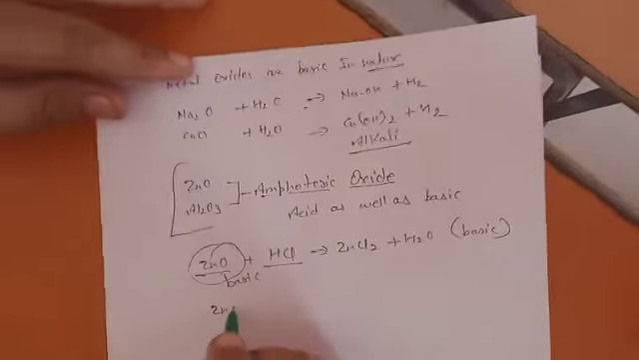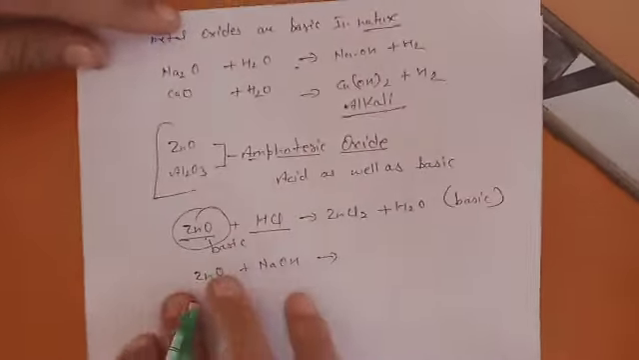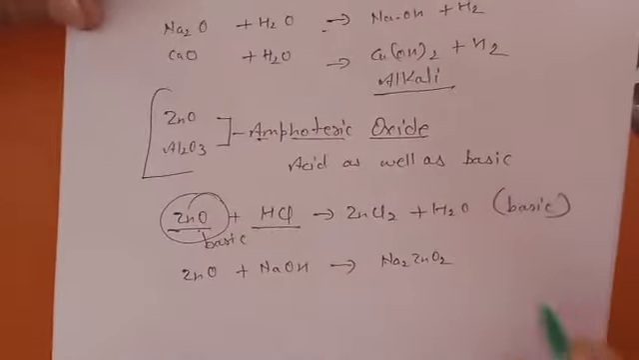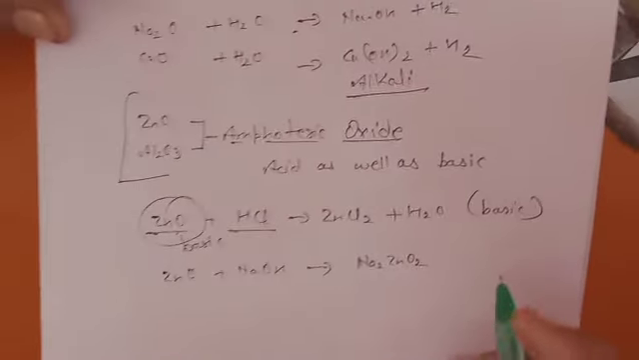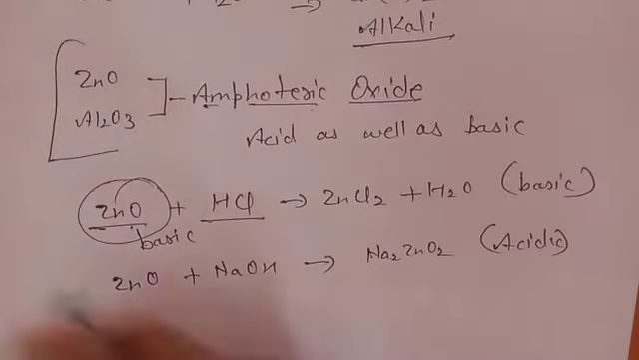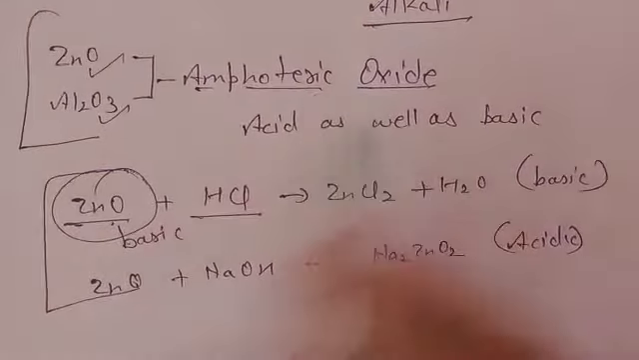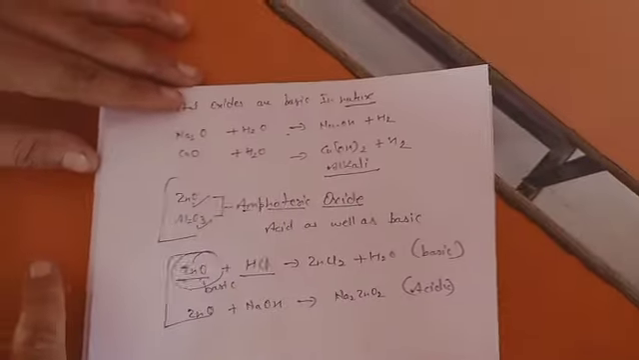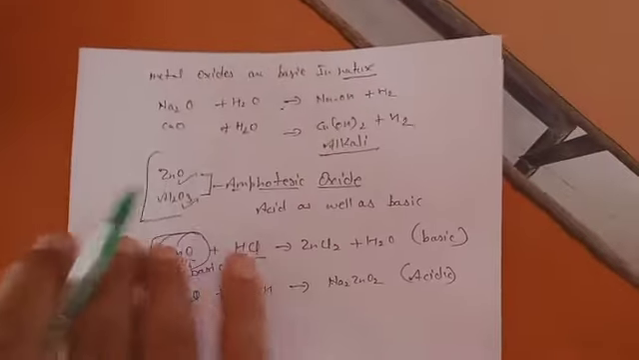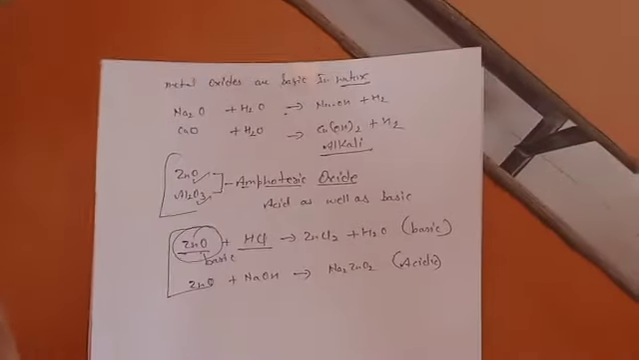But if you react zinc oxide with any base like NaOH, it shows a reaction as well. What is forming? Sodium zincate, Na2ZnO2, it is called. So here it proves that zinc oxide is acidic in nature. So that's why we are saying zinc oxide as well as aluminium oxide are amphoteric oxides. However, all other metal oxides behave as basic in nature. In general, if someone asks you what is the nature of metal oxides, we will say metal oxides are basic in nature.